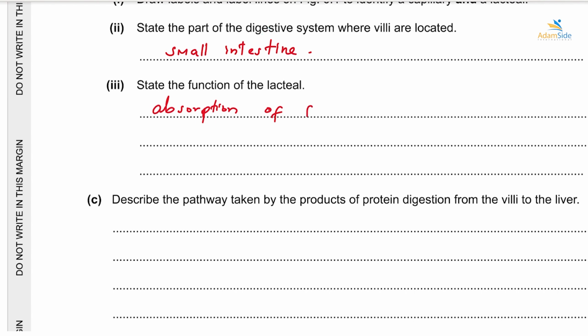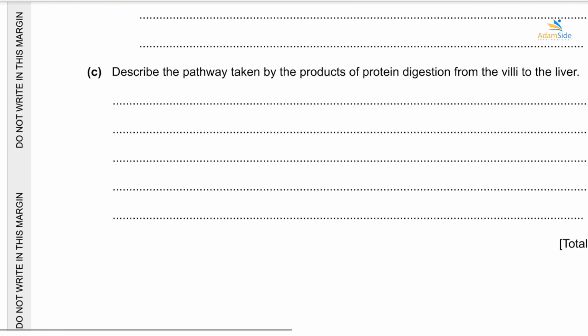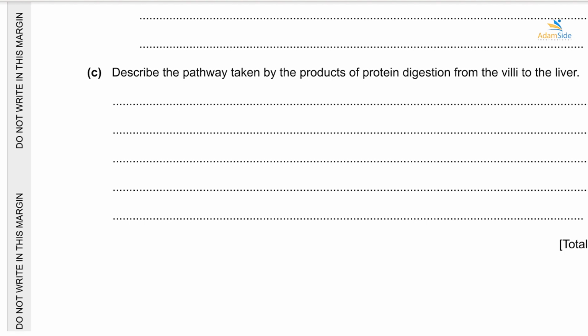Then, describe the pathway taken by the products of protein digestion from the villi to the liver. After they have been absorbed in the villi, they go into the capillaries. Then they get into the hepatic portal vein, a blood vessel that carries them from the villi into the liver.